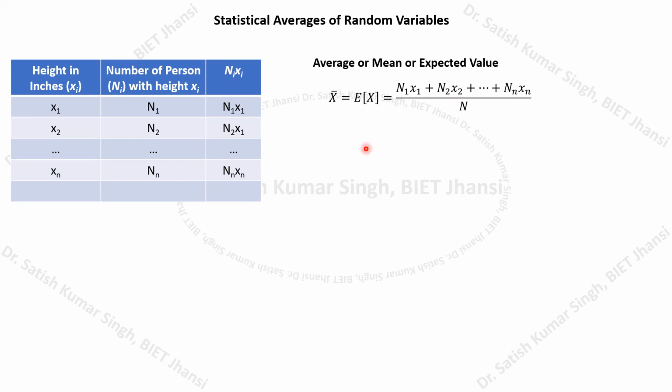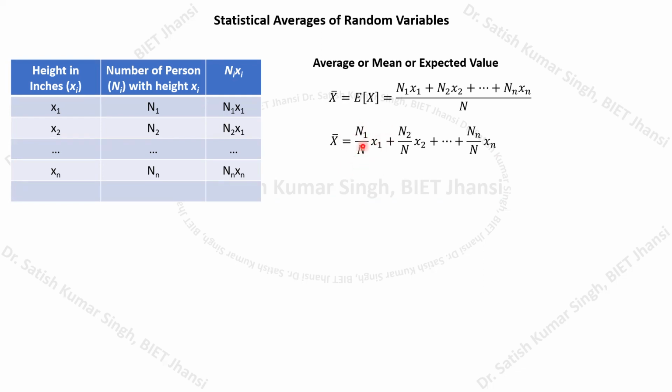Now if we rewrite this expression in this form, n1 divided by capital N multiplied with x1, plus n2 by N multiplied with x2, and so on, you will find that this ratio n1 by N represents the probability that the height will be x1.